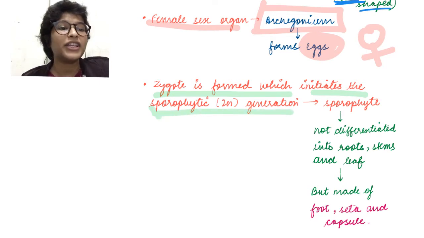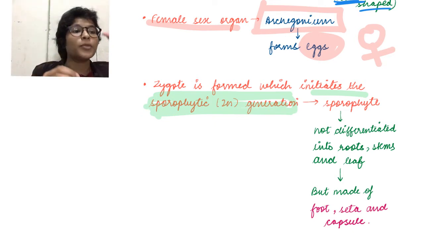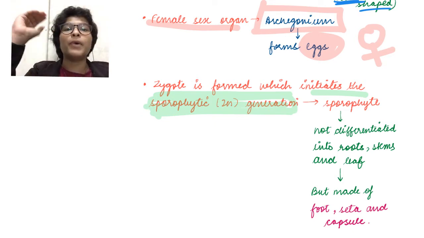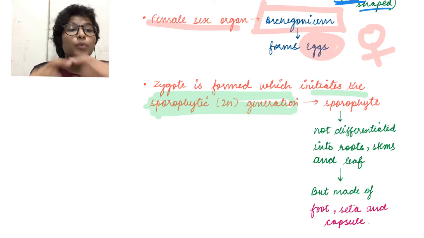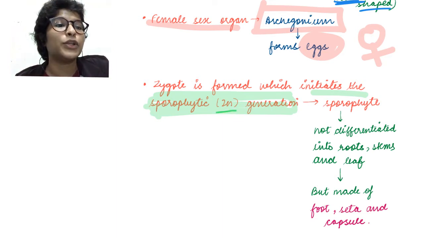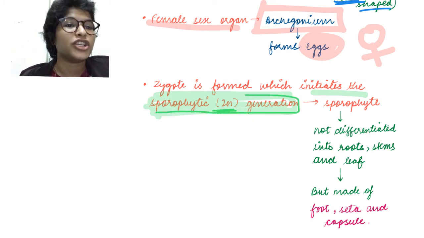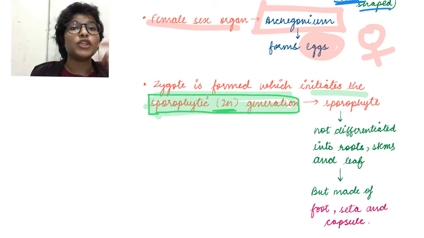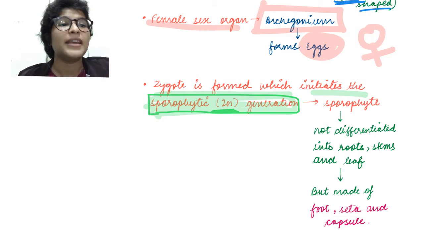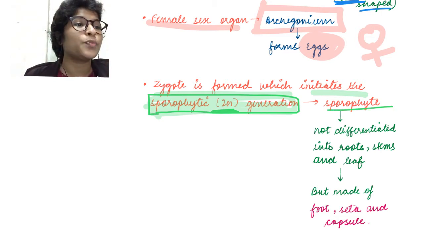The sporophytic generation, I told you, is that phase from the formation of the zygote to the formation of spores, in which वो पूरा plant 2n stage यानी कि diploid stage में continue रहेगा. So इसे कहते हैं sporophytic generation. ठीक है? This is new. Algae में usually sporophytic generation नहीं था in most of the algae. So here the sporophytic generation of 2n is maintained, and this gives rise to the sporophyte.